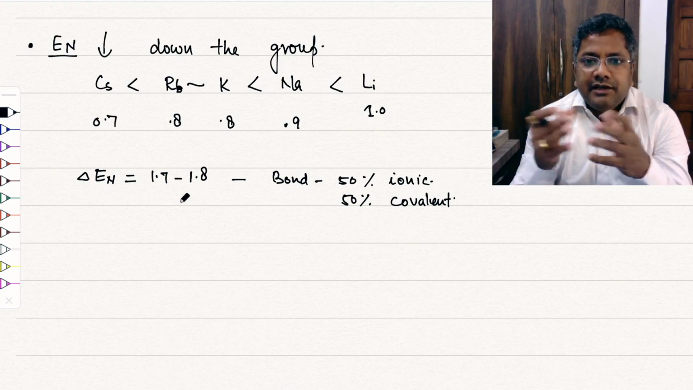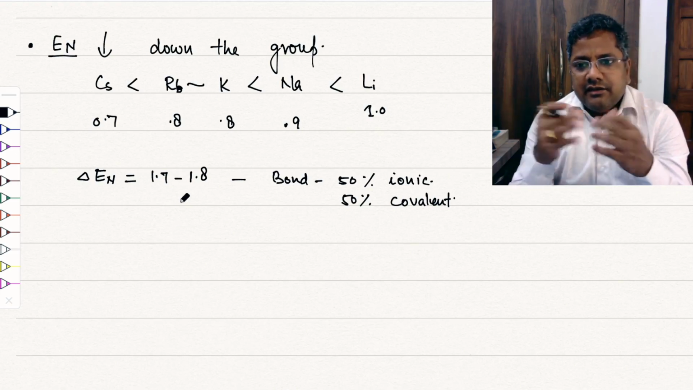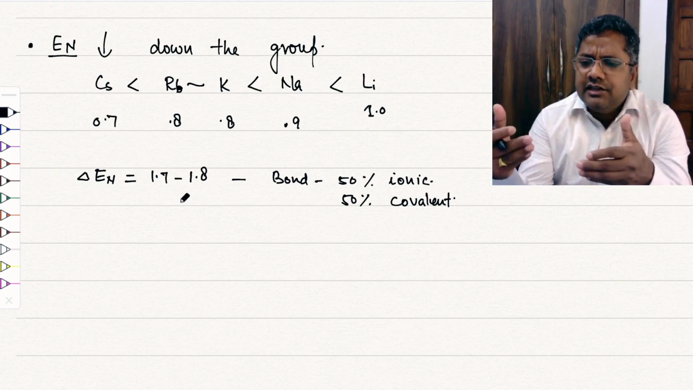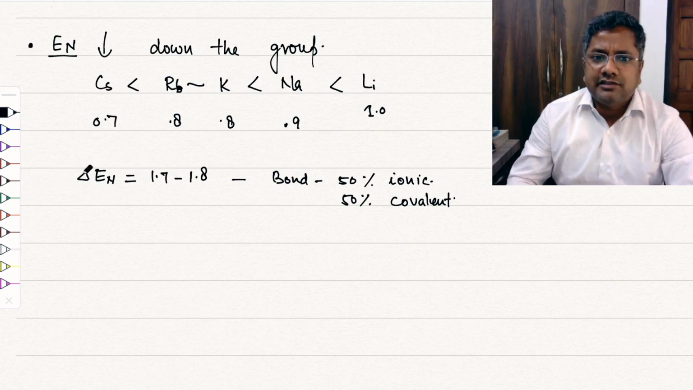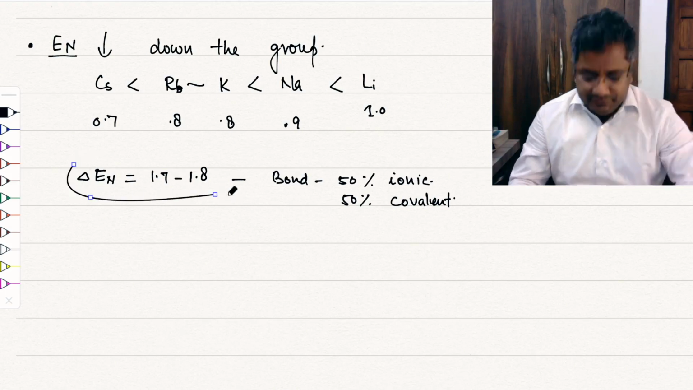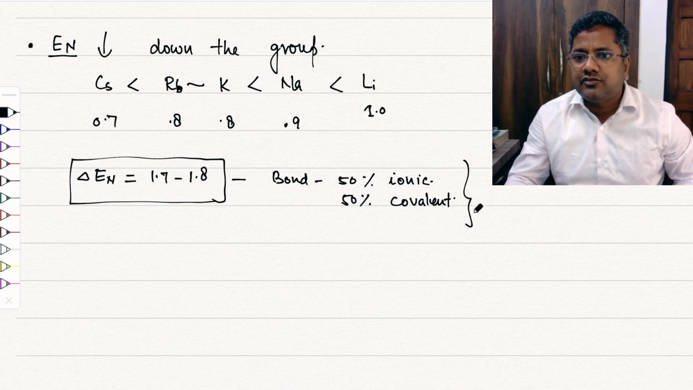And if it exceeds 2.1, you can say it is ionic. As the difference increases, obviously you can say the molecule is ionic. So this is the borderline, and by comparing with this range you can identify whether the bond is covalent or ionic.